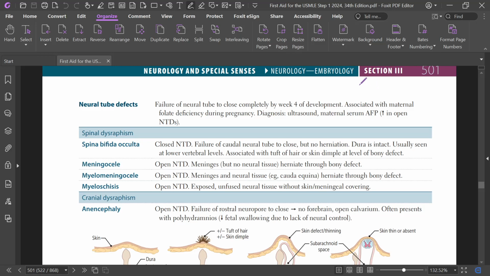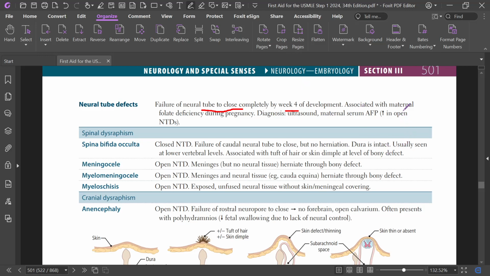Likely to discuss about neural tube defect. What is neural tube defect? In neural tube defect, there is failure of the neural tube to close by fourth week of development.